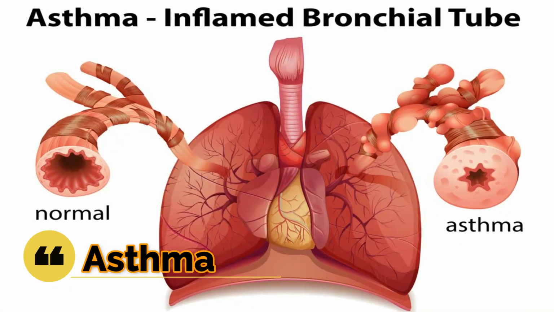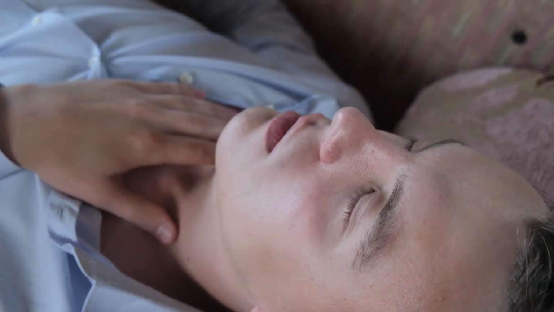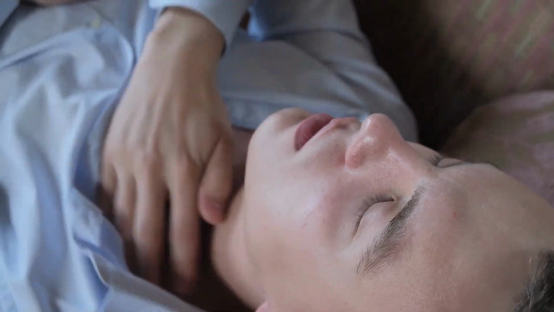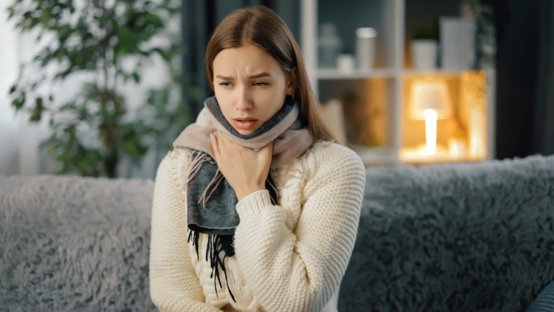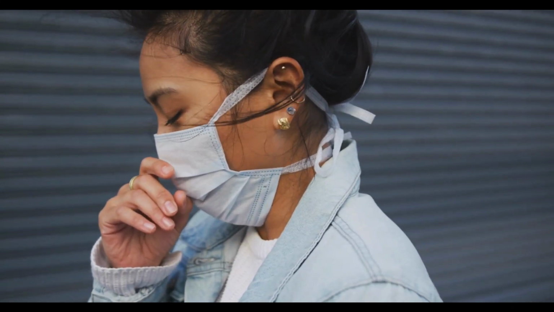2. Asthma. A chronic lung condition that affects people of all ages is asthma. Breathing becomes more difficult due to inflammation and tightness in the muscles around the airways. Coughing, wheezing, shortness of breath, and tightness in the chest are some of the symptoms. Over time, these symptoms may become more or less severe.